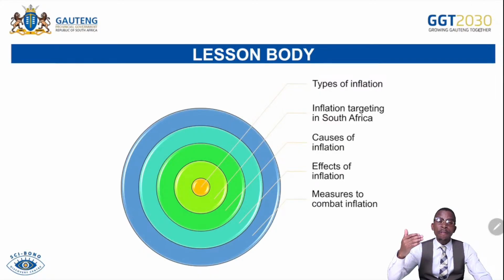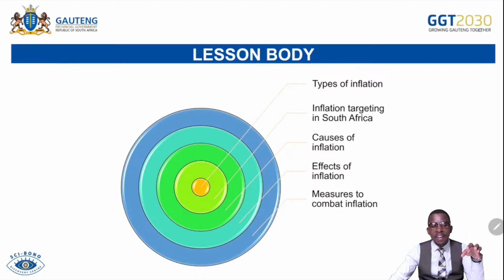Also, if the state wants to achieve price stability, then there must be no reckless increase in inflation. If the state wants to achieve economic equity, that simply means prices must be reasonable in a way that everyone can afford to participate in the economic mainstream without any restrictions or discrimination based on the pricing of goods and services. And then we want to achieve exchange rate stability. For that reason, we need to ensure that we don't have excessively high inflation. So it is important for the state and policymakers to be fully informed about inflation and its effects, so that proper decisions can be made.